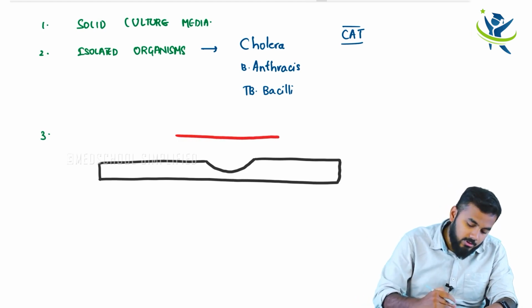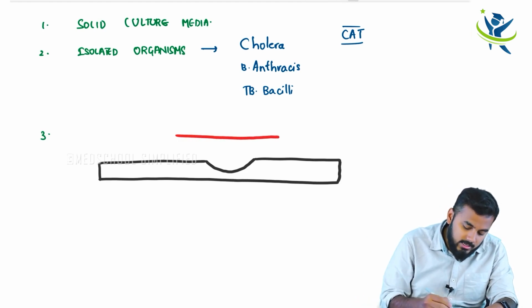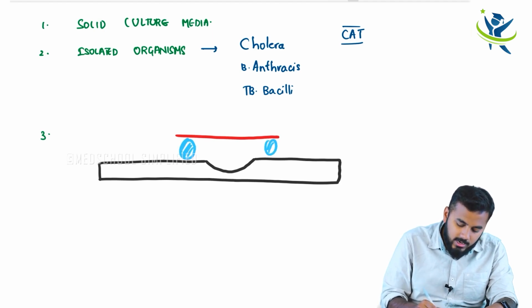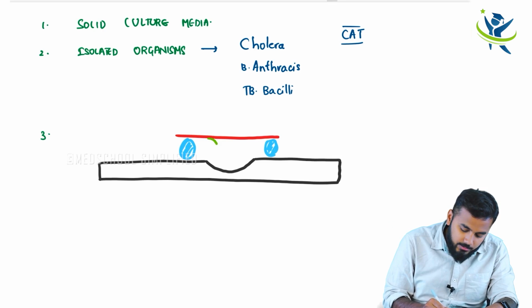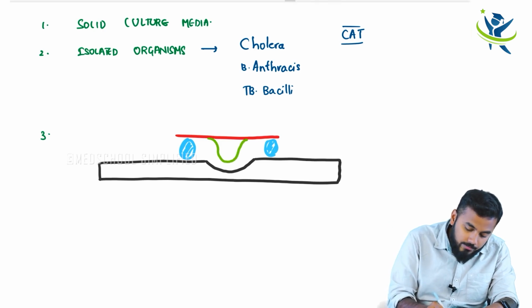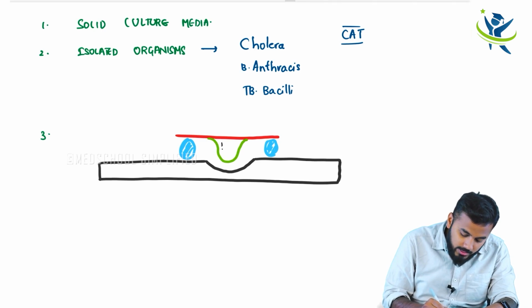Now the cover slip has to rest on the glass, so he added petroleum jelly on both the sides like this. Now what will happen is that you can see very beautifully that a drop is hanging, and within this drop you can see small microorganisms like this.